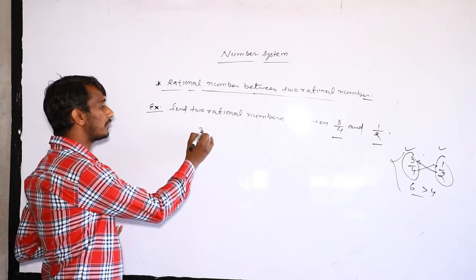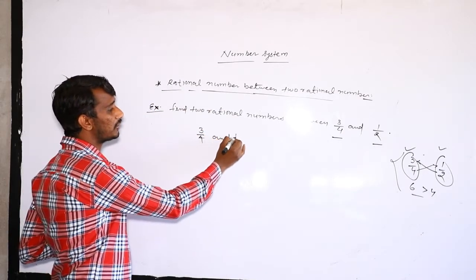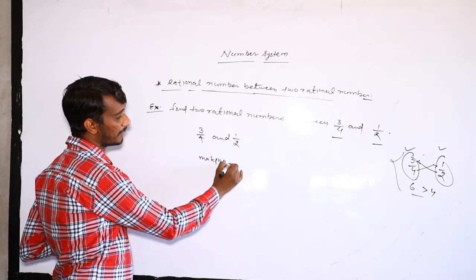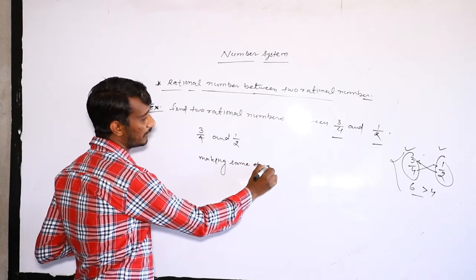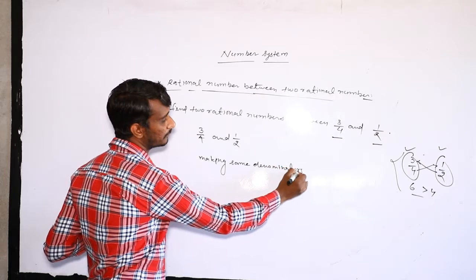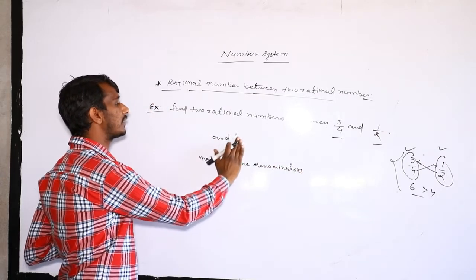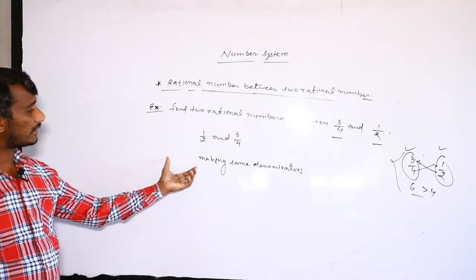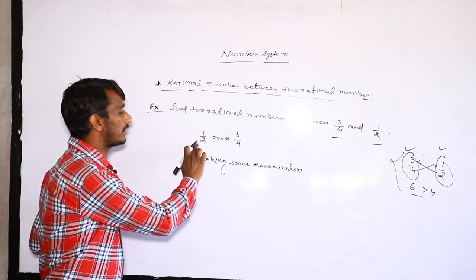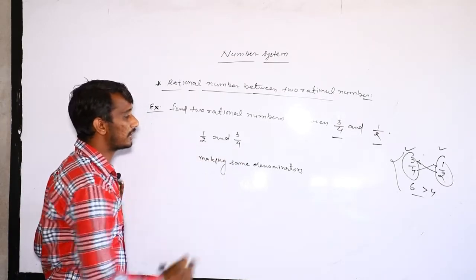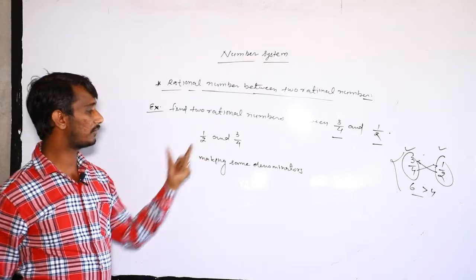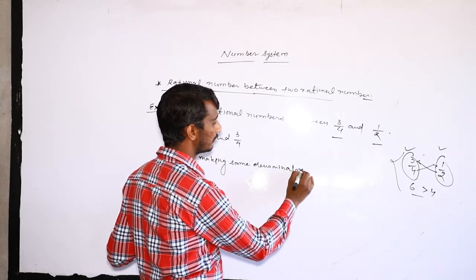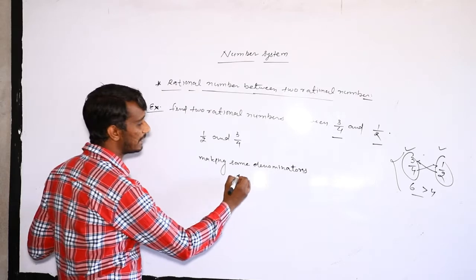And what do we do in this method? First we make the same denominator. This is the first method, the general method. Making the same denominator, the denominators given here are 2 and 4. So first we find the LCM of 2 and 4. We get LCM here 4.